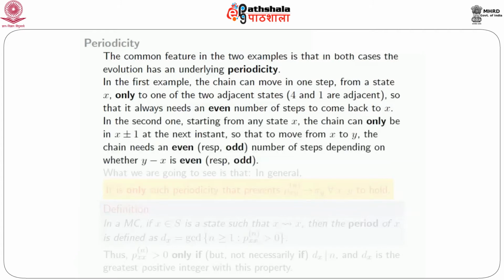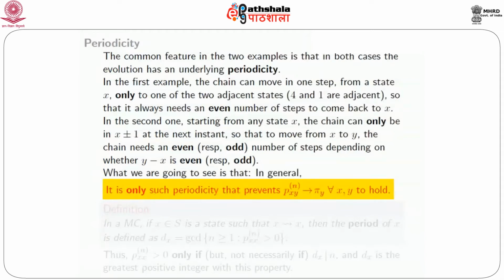In the second example, the Ehrenfest diffusion model, starting from any state x, the chain can only be in x plus or minus 1 in the next step. So to move from x to y, the chain would need an even, respectively odd, number of steps, depending on whether y minus x is even or odd. So this is what I mean by periodicity. And it is this common feature of periodicity in the 2 examples that actually prevents a limiting distribution from existing, even though a stationary distribution exists.